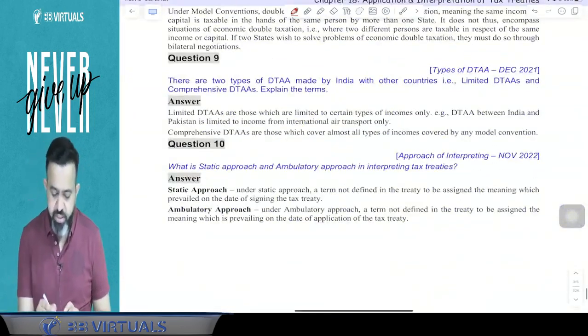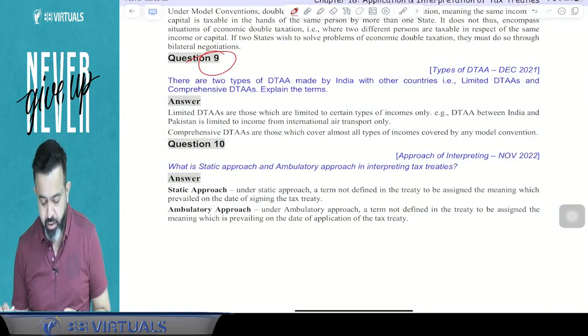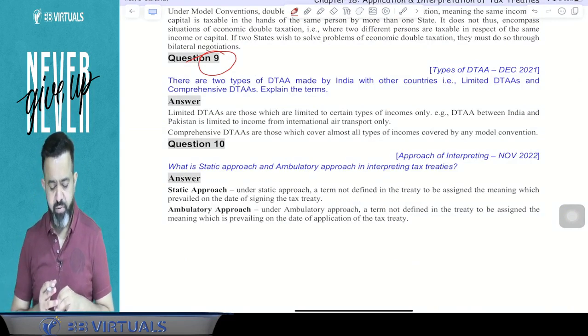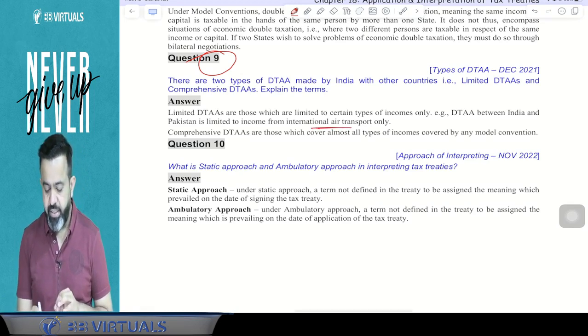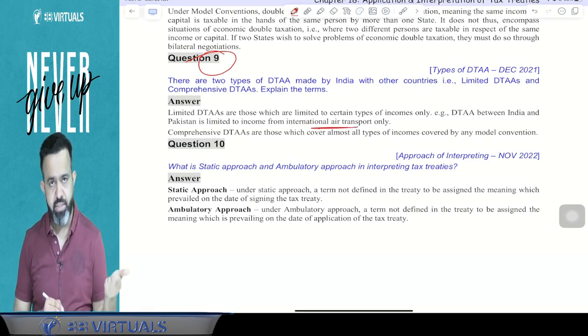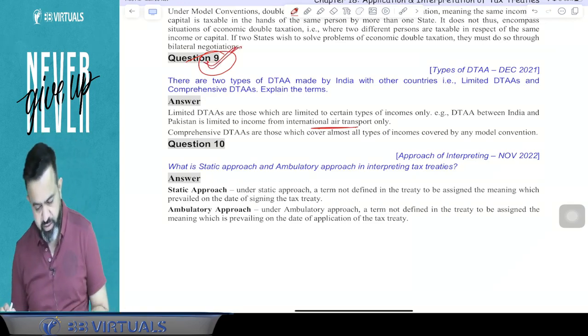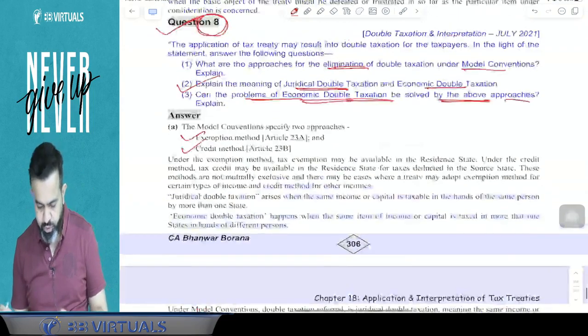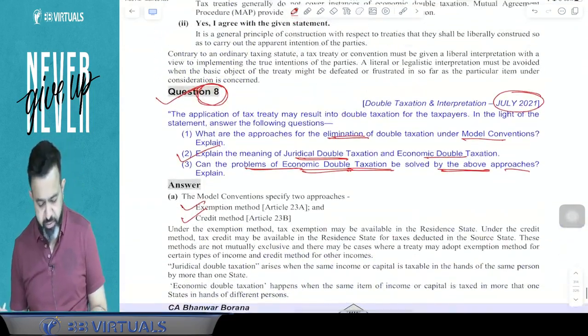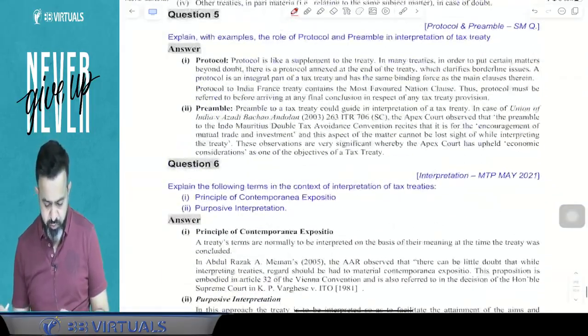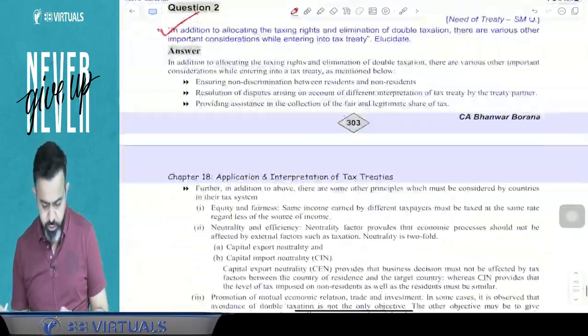After that, question number 9: what are the two types of DTAA? One is the limited DTAA and one is the comprehensive DTAA. A limited DTAA example is with Pakistan. We have a DTAA where only airlines and international air transport are covered in the India-Pakistan DTAA, and with other countries we have the comprehensive DTAA. So you can check question number 9 also, very simple, a December 21 exam question. Question number 8 is a July 2021 exam question. After that, question number 7, part number 1 you can do. After that you can do question number 1 and 2.